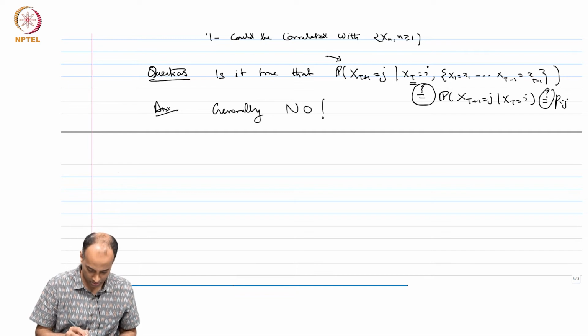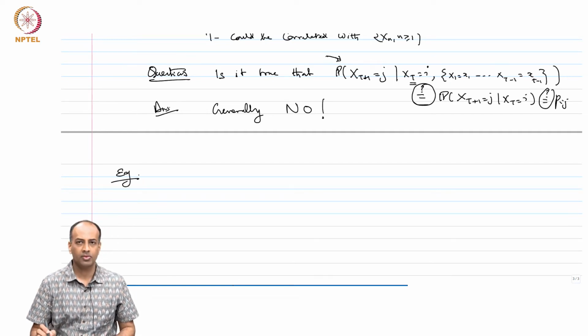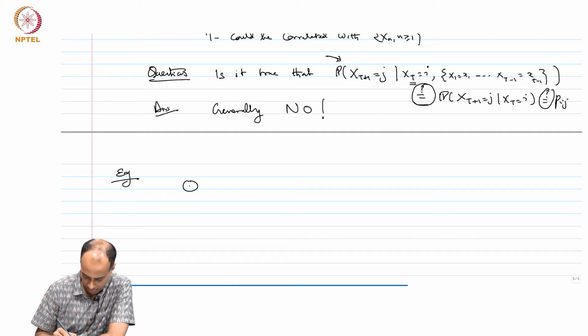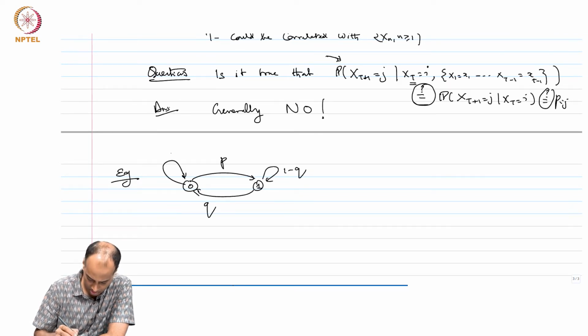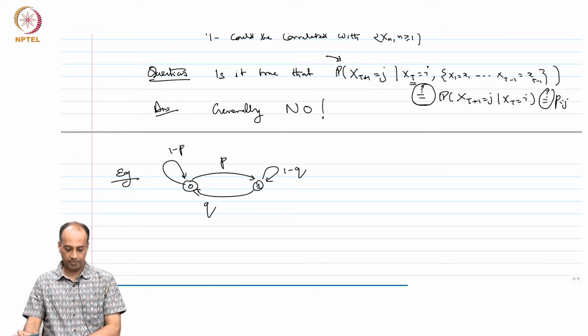So, let me just show you an example. Let us take this Markov chain with states 0 and 1, just a two state Markov chain. This is P, this is Q, 1 minus Q, 1 minus P. This is a very simple Markov chain.